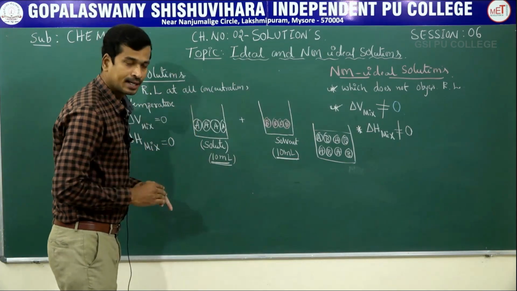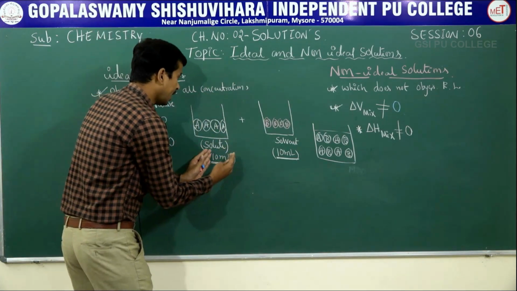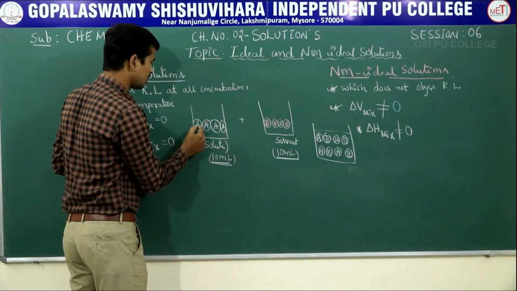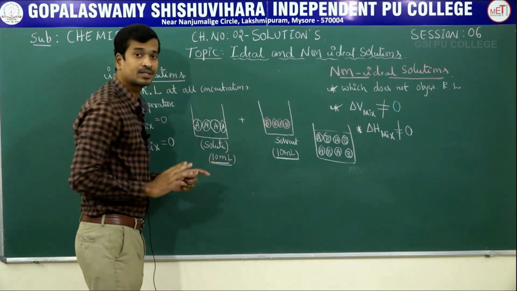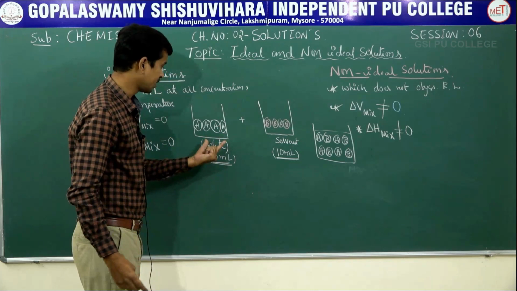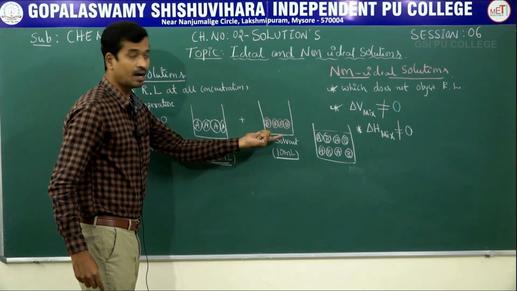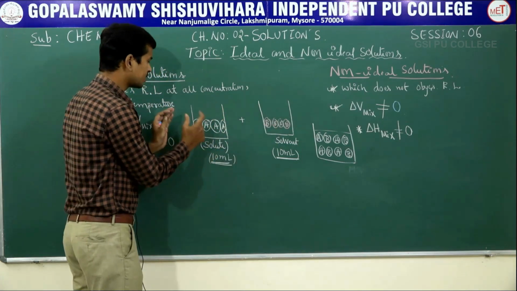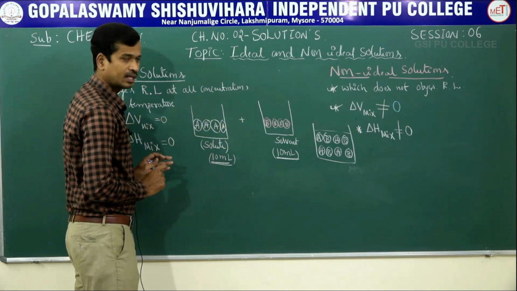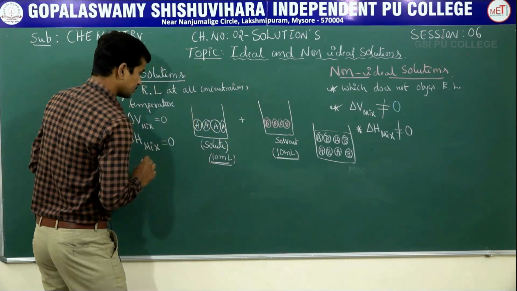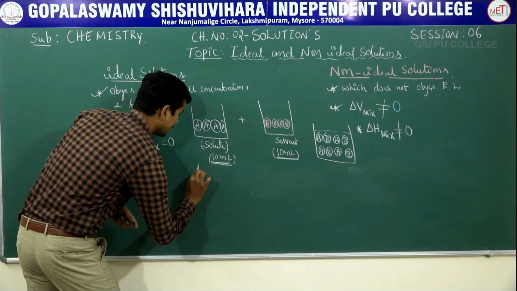Let us consider a solute A and a solvent B. Suppose in solute we write only 4 molecules, though it contains Avogadro number of A and Avogadro number of B. Let's simply take just 4 molecules. Clear? In the solute, there is an AA bond.